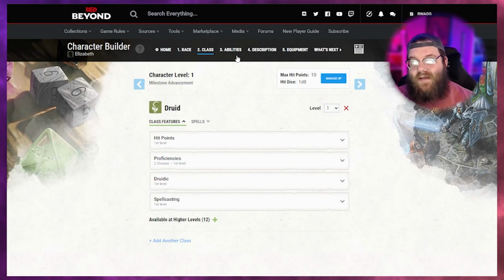Bonus points if you weave learning that into the role play, right? You don't do anything mechanically with those features because you haven't unlocked them, but you start to hint at them. That's some top tier stuff.